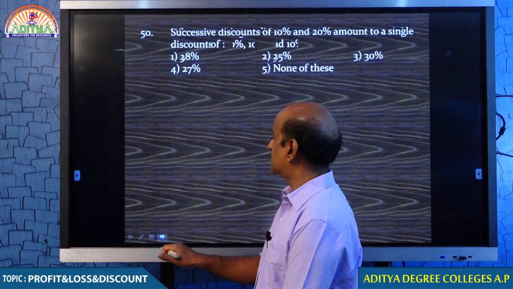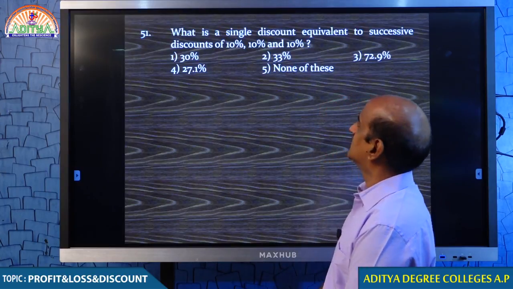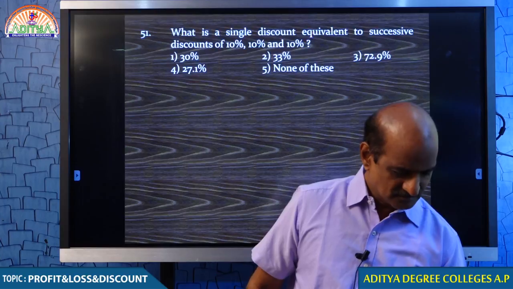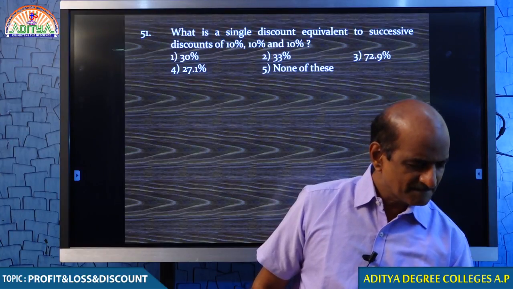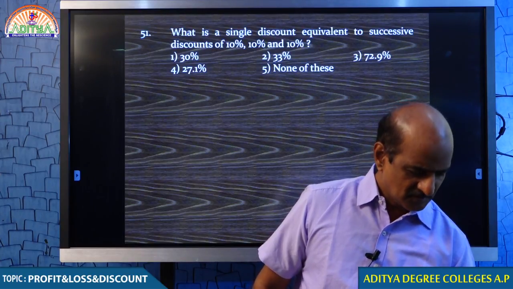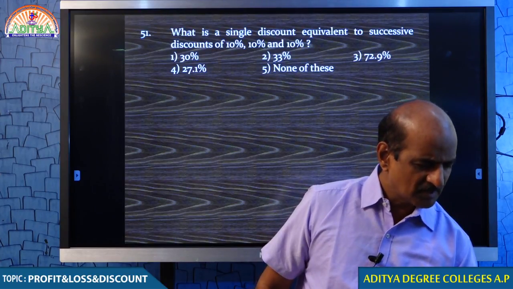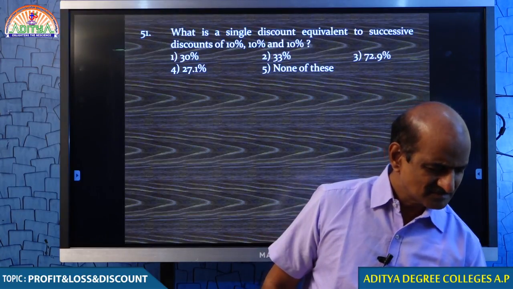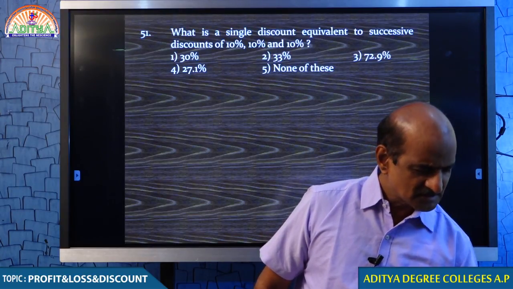So, next question you please answer. I am waiting for your reply. Go ahead students, please go ahead. Is a single discount equivalent to a discount series of 10%, 10% and 10%? Yeah, I could see some responses, but not many.